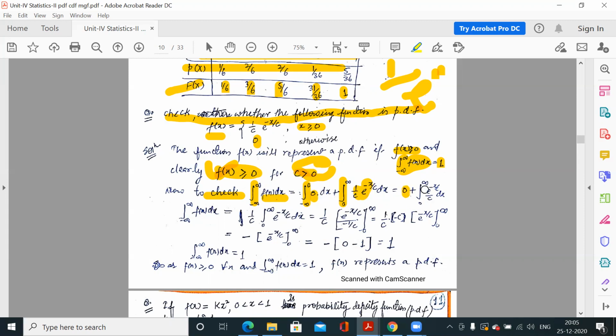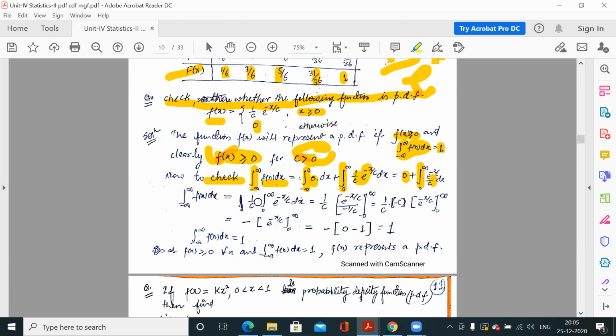Now you have to integrate only the second part, 0 to infinity of e to the power minus x by c upon c dx. You know how to integrate this. 1 by c is a constant, so take this factor out of the integration. Integrate this, you will get this. Now the limits are 0 to infinity. So e to the power minus infinity is 0 and e to the power 0 is 1. So this is coming out as 1. So this function satisfies both the conditions. So it is a PDF.